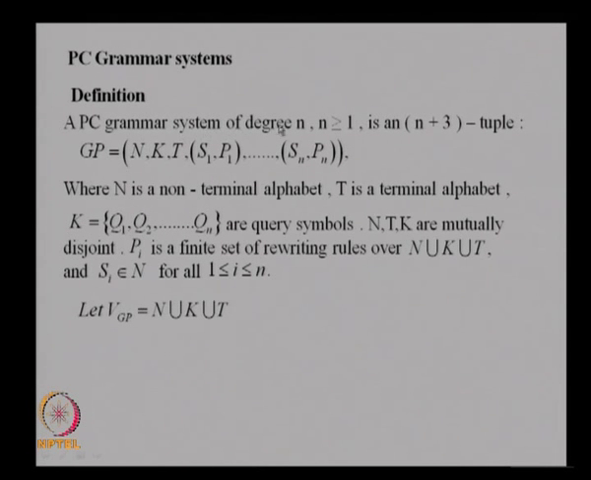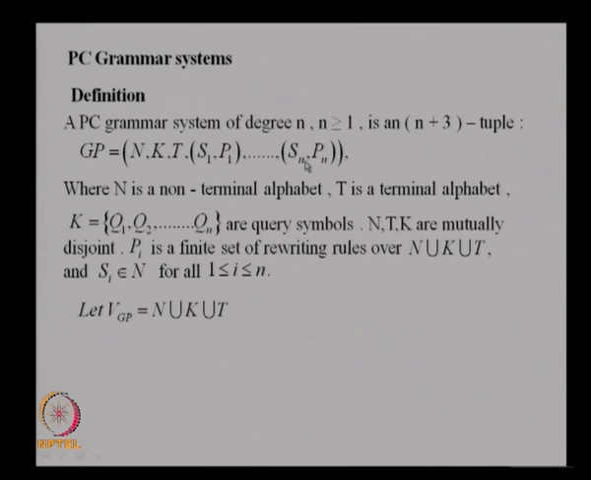Now, let us come back to the other model, PC grammar systems, or parallel communicating grammar systems, or the classroom model. What happens here is you have a set of non-terminals, the formal definition is this. You have a set of non-terminals, a set of terminals, and another set which is called the set of query symbols. If there are n components, you have n query symbols, and corresponding to each component you have a start symbol, a set of productions, and so on.